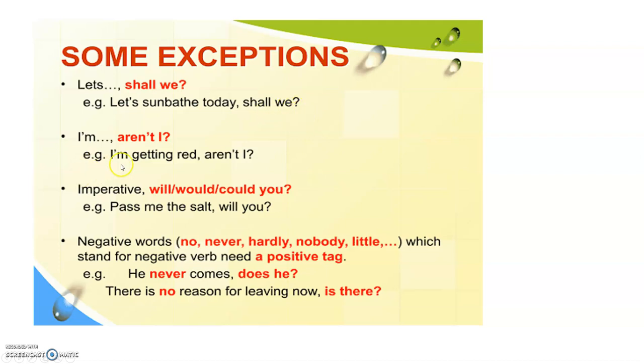Shall we? Okay, pass me the salt. Now this is an imperative, like a command. So, will you? So negative words, no, never, hardly, nobody, little, which stand for a negative verb, they need a positive question tag. Like he never comes, does he? Okay, so never is negative, so the question tag will be positive. And there is no reason for leaving now. So this is a negative statement with a positive question tag.